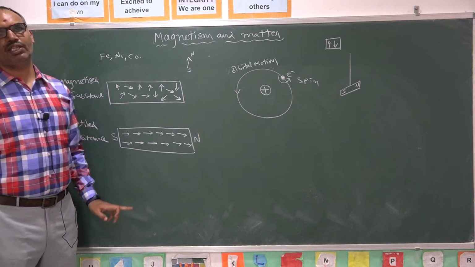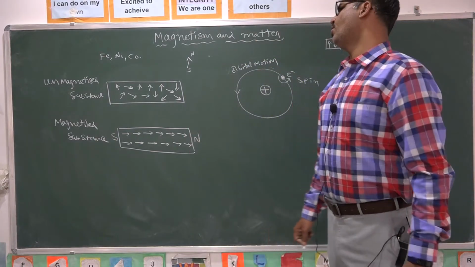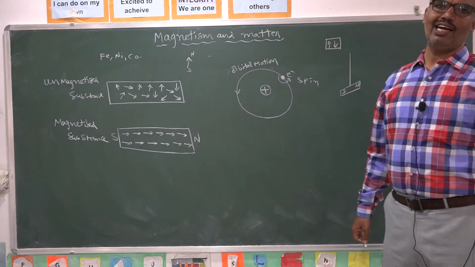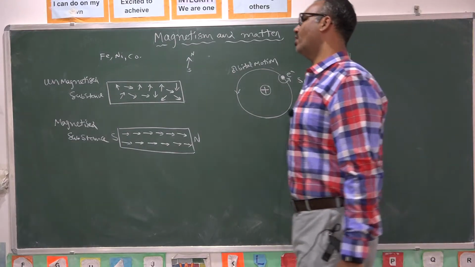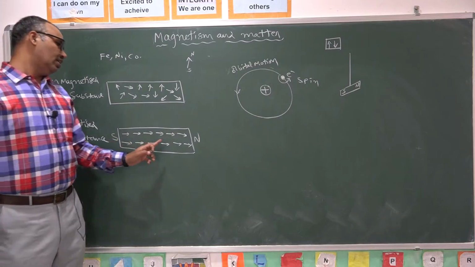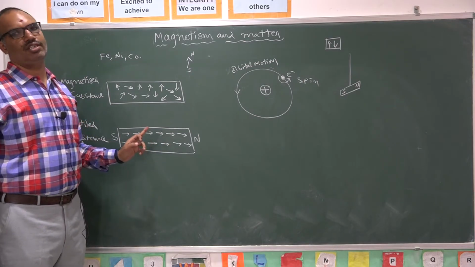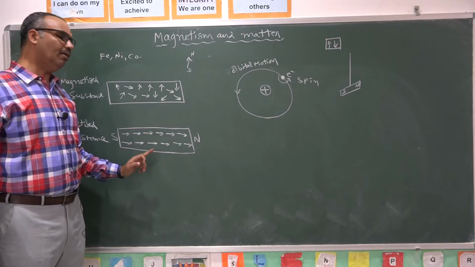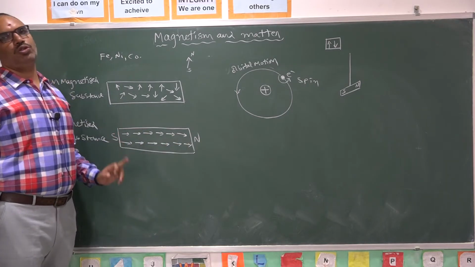Either the single touch method, the double touch method, the induction method, or the electrical method, whatever method you follow, if you align all the atomic magnets into proper order, it develops a certain magnetic field inside the substance. So this is behaving as a magnet. So every magnet consists of two poles.